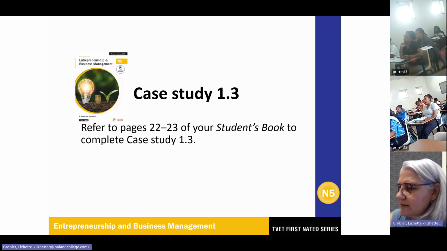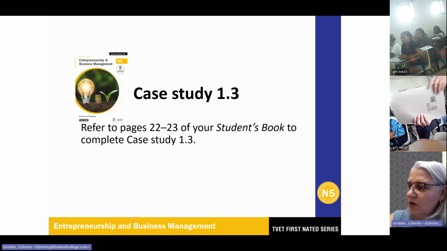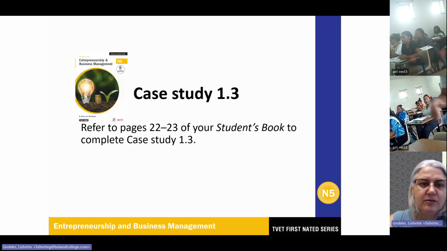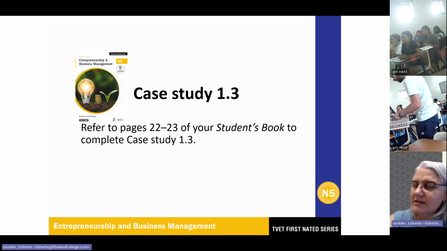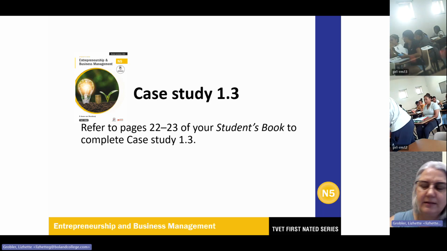Okay, so here we look at things like the Consumer Protection Act 68 of 2008, and the abbreviation for that is CPA. And then the Basic Conditions of Employment Act 75 of 1997, which was amended in 2002, and that is the BCEA.